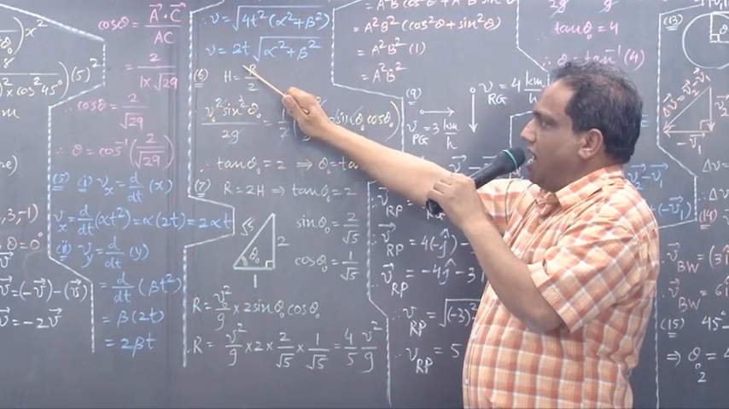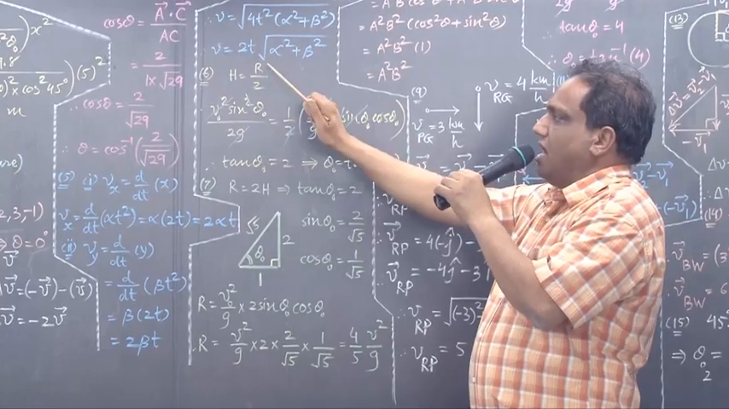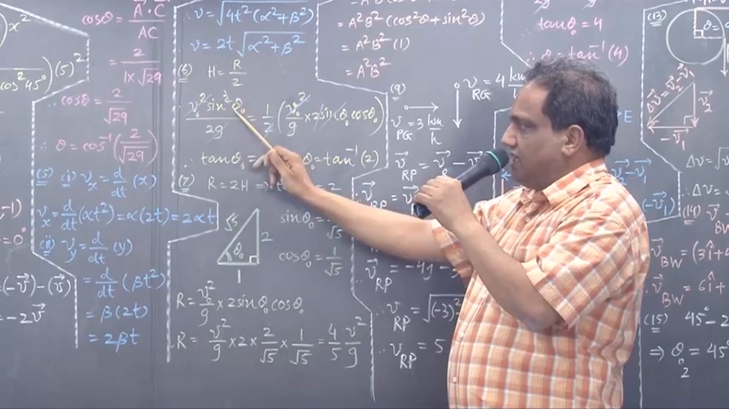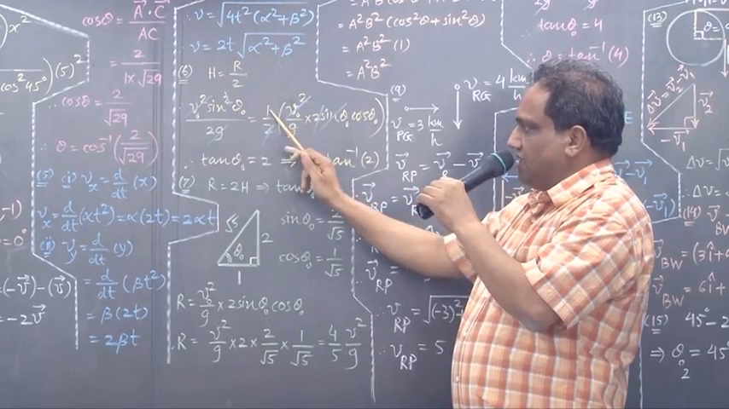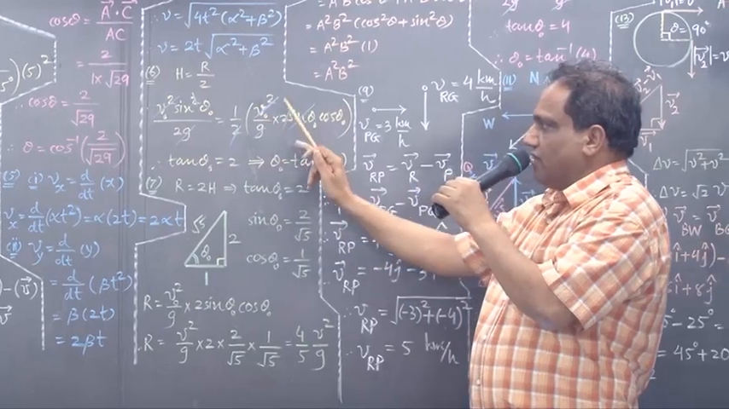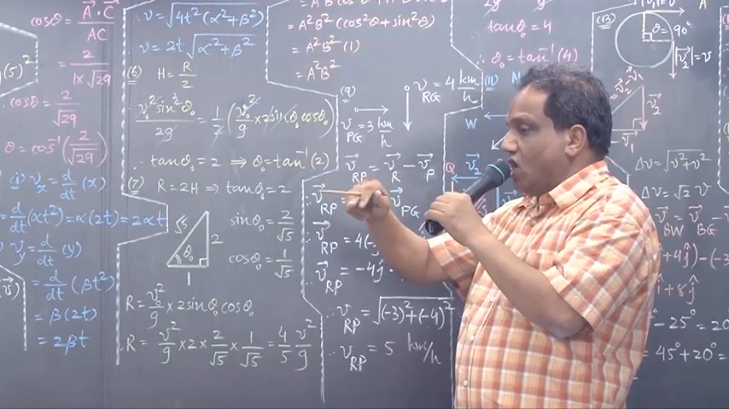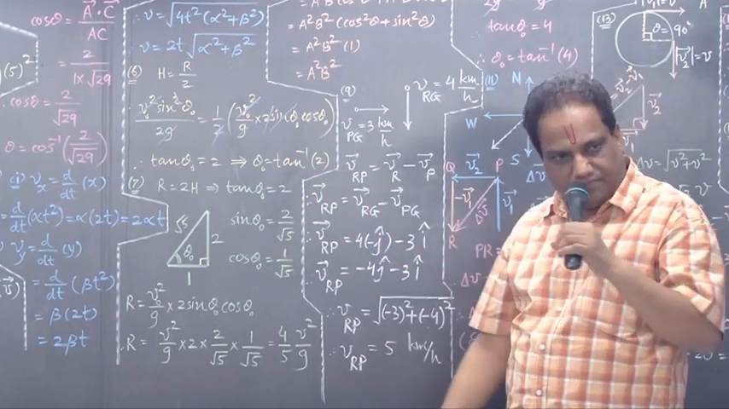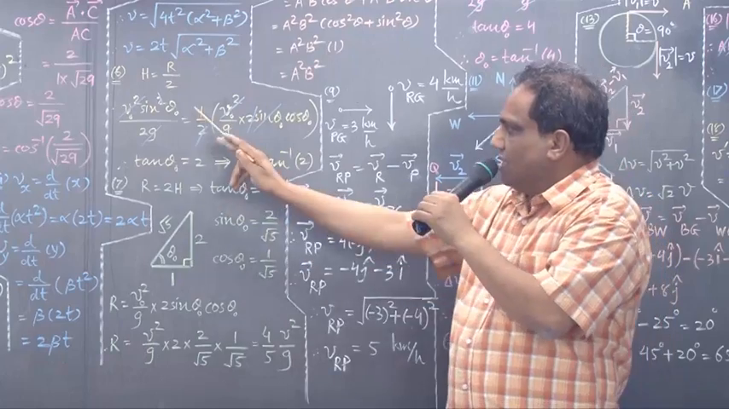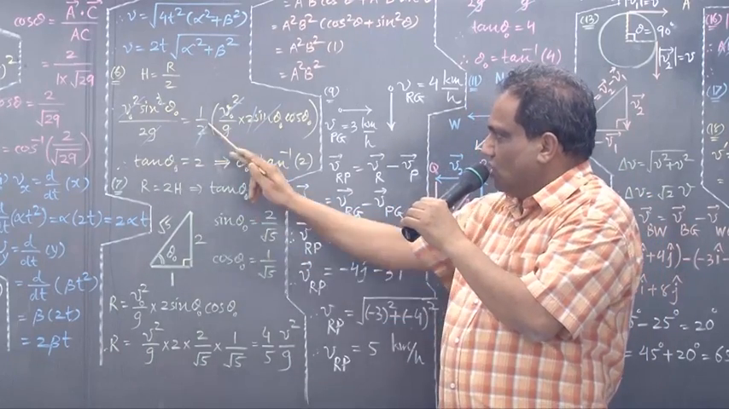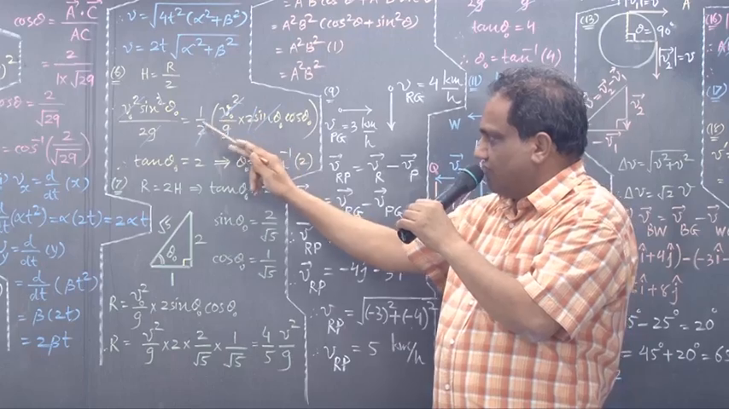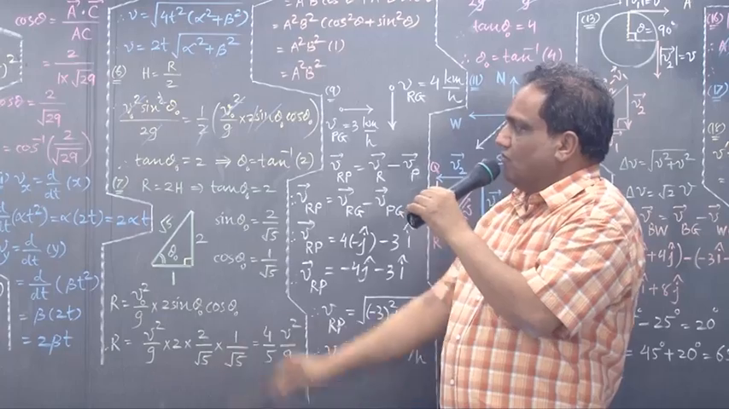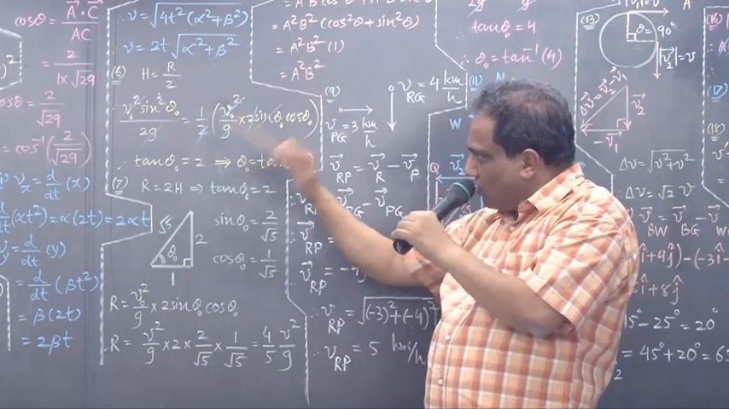They have given half of the range, R by 2. Maximum height formula: v0 square sin square theta 0 upon 2g, half as it is. Formula of range: v0 square upon g into sine of 2 theta 0. Sine of 2 theta 0 is nothing but 2 sin theta 0 cos theta 0. Cancel whatever you can. g ones are g, 2 ones are 2, v0 square ones are v0 square, sin theta 0 ones are sin theta 0. What is left here? Sin theta 0 upon cos theta 0.